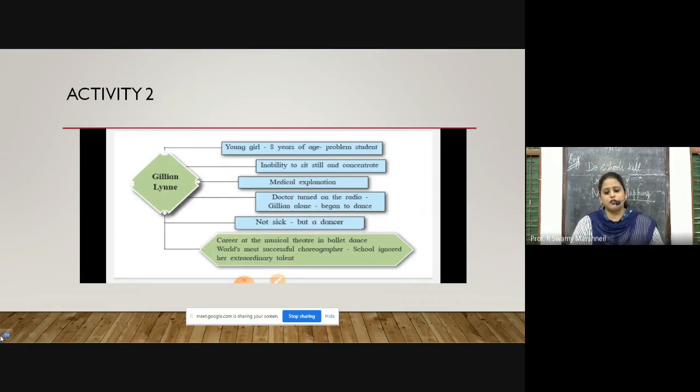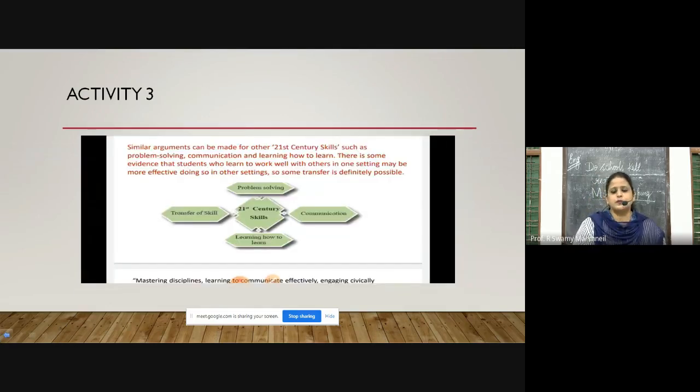Now remember, if you are preparing for an exam and you have to prepare a very lengthy topic, if you use this technique, it will be very useful for you if you write down your answer in this pattern. See, if you observe this diagram, it is not in full sentences. These are just keywords of your sentences. That means the message is conveyed, medical explanation, that's it. In note making and in mind mapping, you need not use full sentences. You have to just use the keywords for the paragraph.